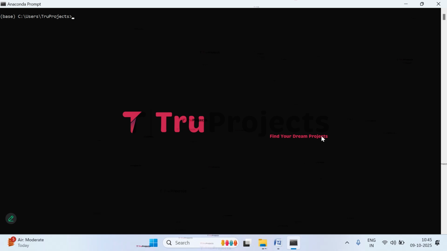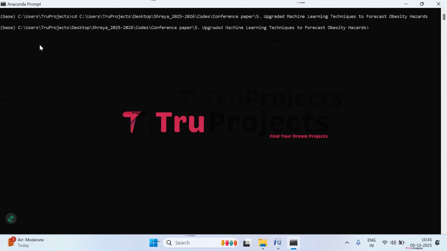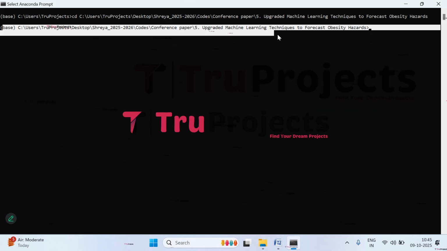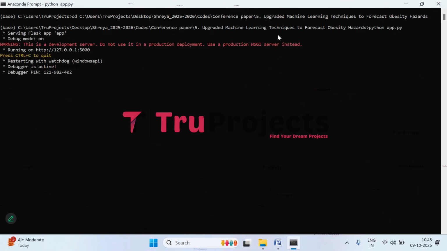So it is open. Give the command cd, give the space, paste the copied path, and click on enter. Here, if you observe, current directory is changed to the code folder's path. Now compile app.py file. So give the command python space app.py and click on enter. This command will execute the Python script and perform a runtime check for any syntax errors or logical issues.